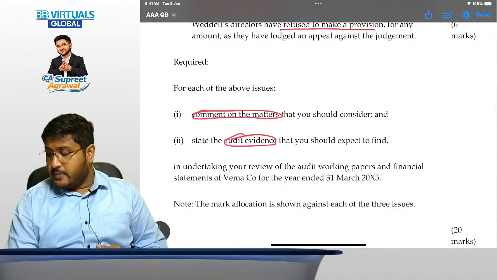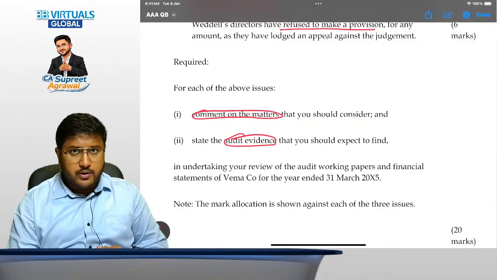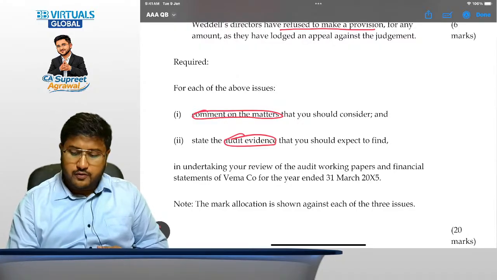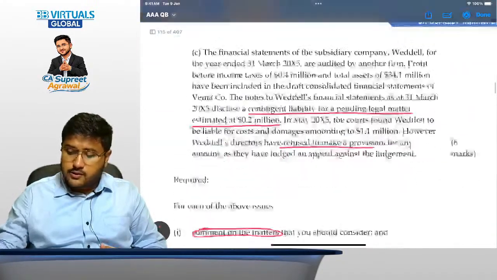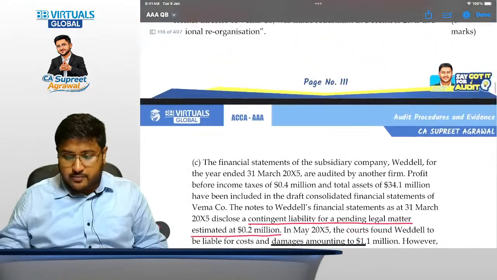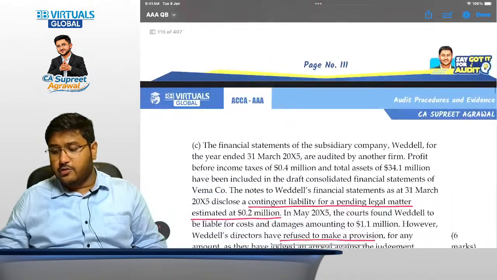Number one, comment on the matters that you should consider and state the audit evidence that you should expect to find. We have already mentioned it. And state the audit evidence that you should expect to find. So please mention the audit evidence that you should be expecting to find for all those matters.